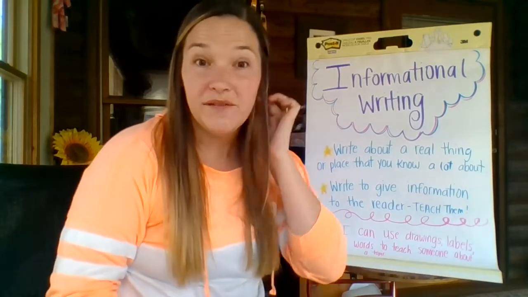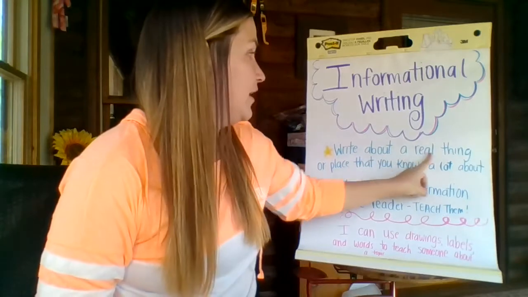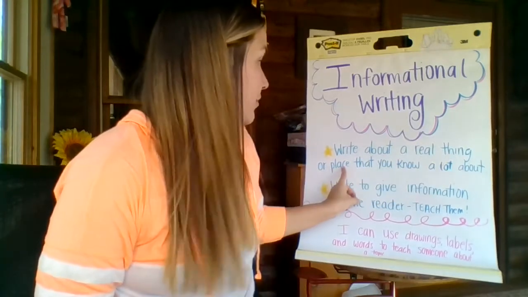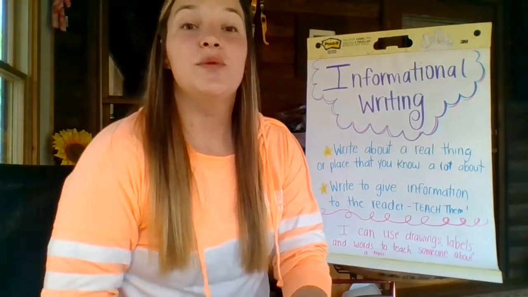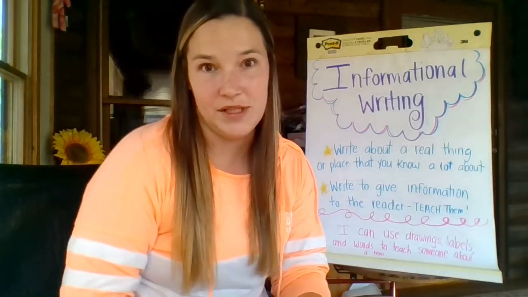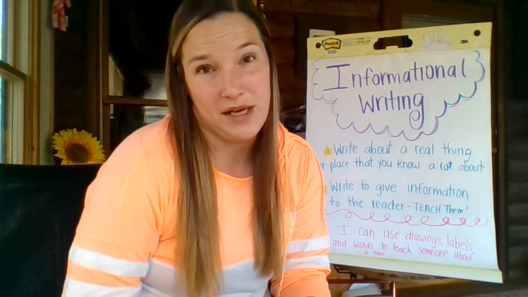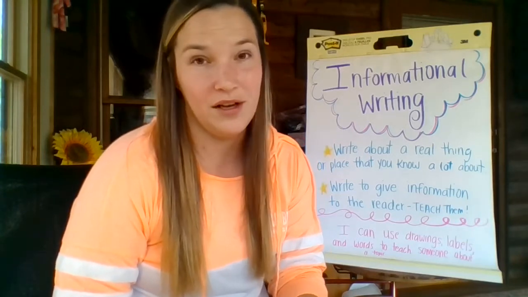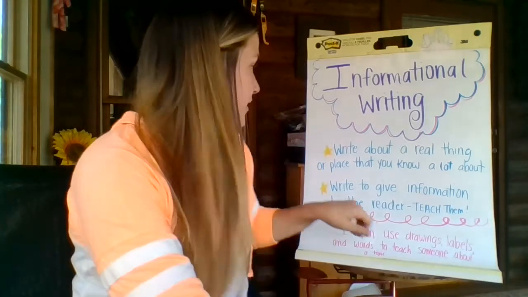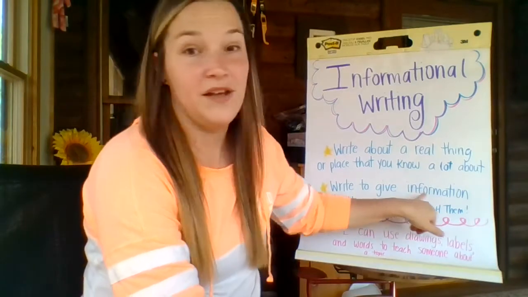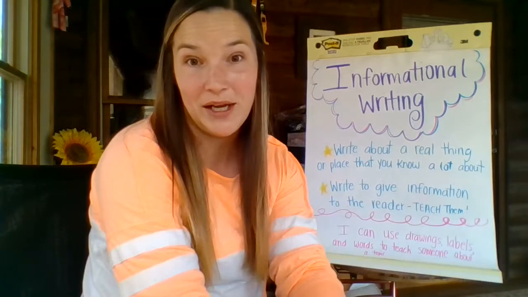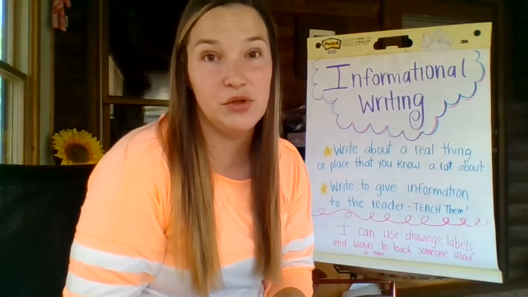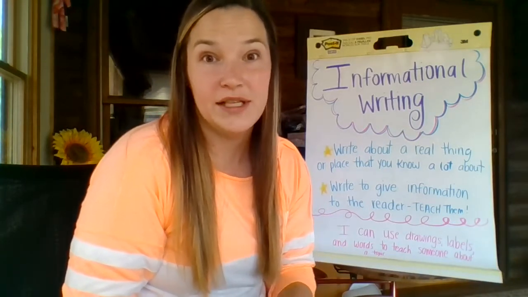With informational writing, we are going to write about a real thing or a place that you know a lot about. If we're doing informational, we want to be able to teach someone something. So we have to pick something that we know about, because if we don't know anything about it, we're not going to be able to teach someone else about it. We're going to write to give information to the reader. We're going to teach them. We want to be able to teach our readers about our topic.